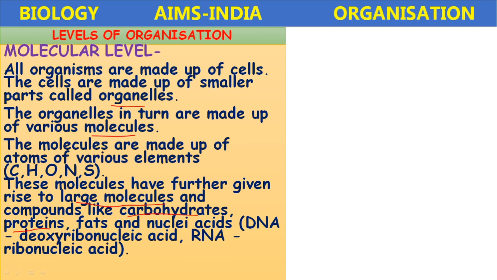Next, fats. How are the fats formed? They are more complex compared to proteins. How are they formed? By the combination of carbon, hydrogen and oxygen. They are made up of fatty acids and glycerol. And nucleic acids. How are the nucleic acids formed? These nucleic acids are also formed by the combination of nitrogen bases, purines and pyrimidines. So they are also formed from the combination of carbon, hydrogen, oxygen.